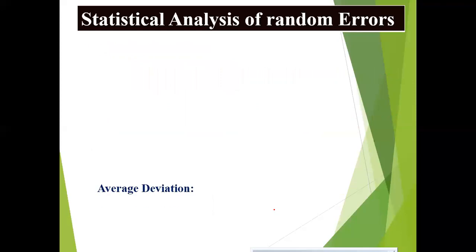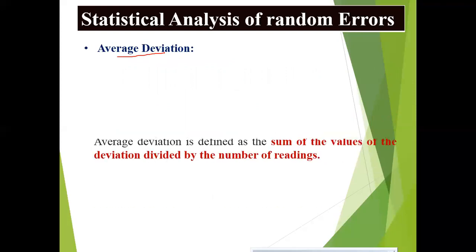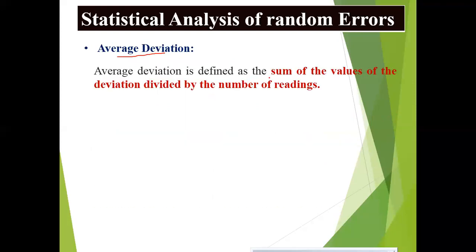Coming to the next one, average deviation. Average deviation is defined as the sum of the values of the deviations divided by the total number of readings. Already we have calculated the deviations in the previous case: d1, d2, d3 and so on.